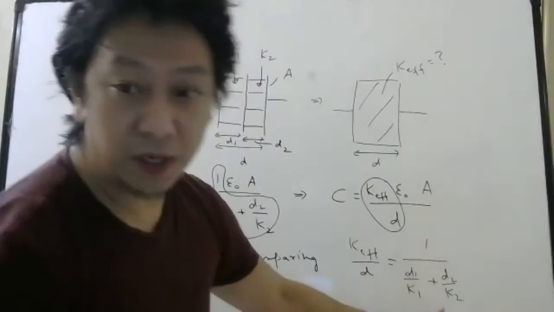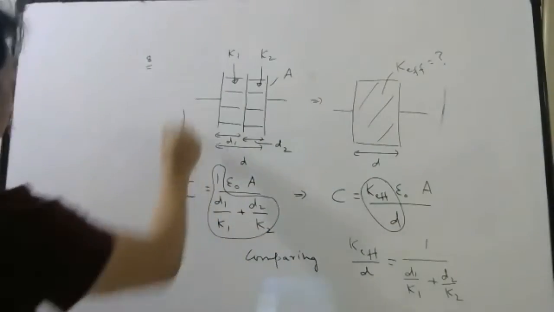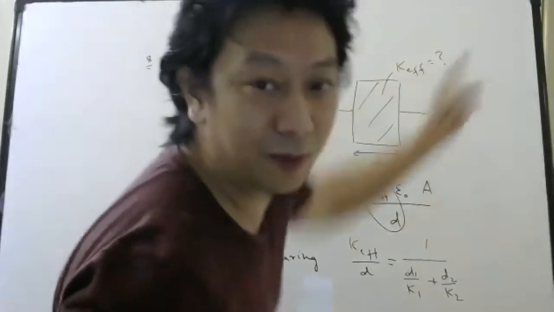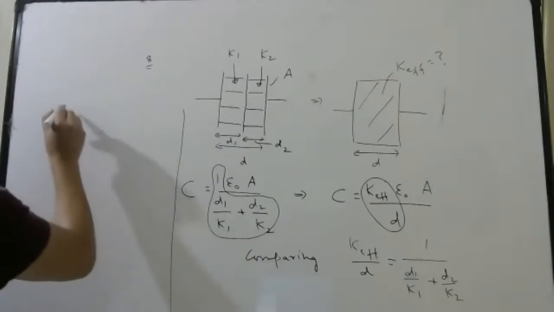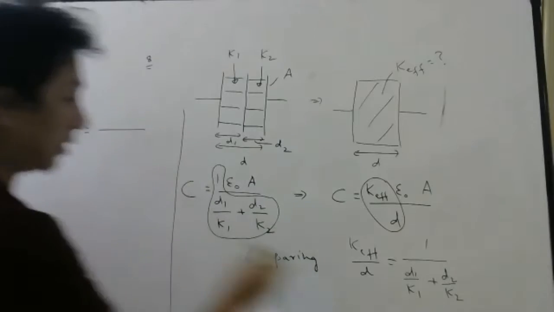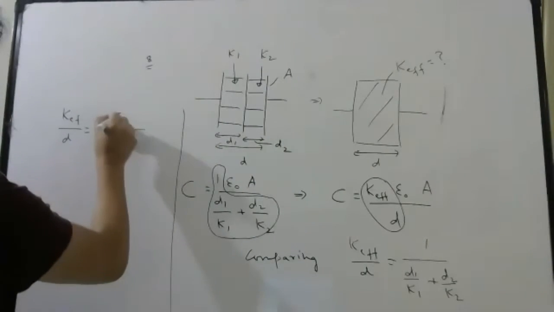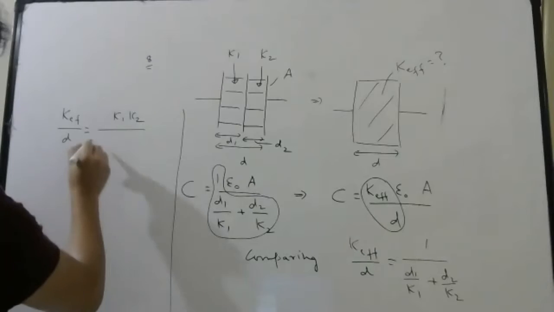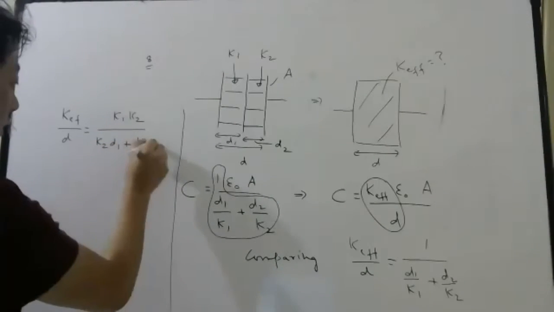Now, in the denominator, if you take LCM, let me write here. Tejaswani will not be able to see if I write there. Okay. So here, the left side is same. Here, if you take LCM, you will get K1, K2 will go up, and this will be K2 D1 plus K1 D2.